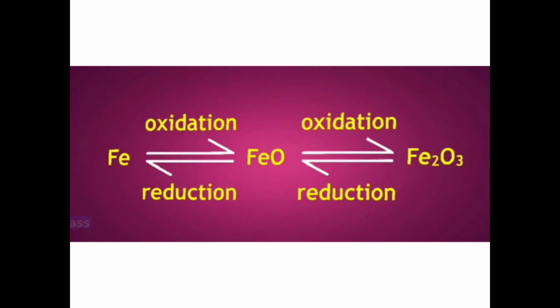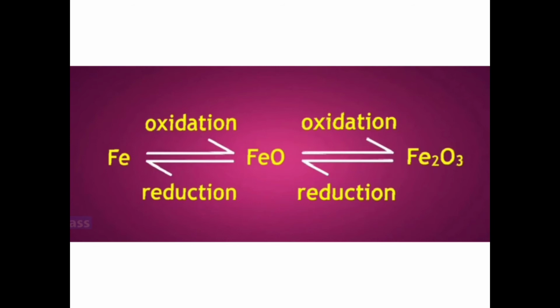Now, when the positive charge of an atom or an ion increases or the negative charge decreases, then it is called oxidation. And when the positive charge decreases or the negative charge increases, it is called reduction. That is explained by this Fe.